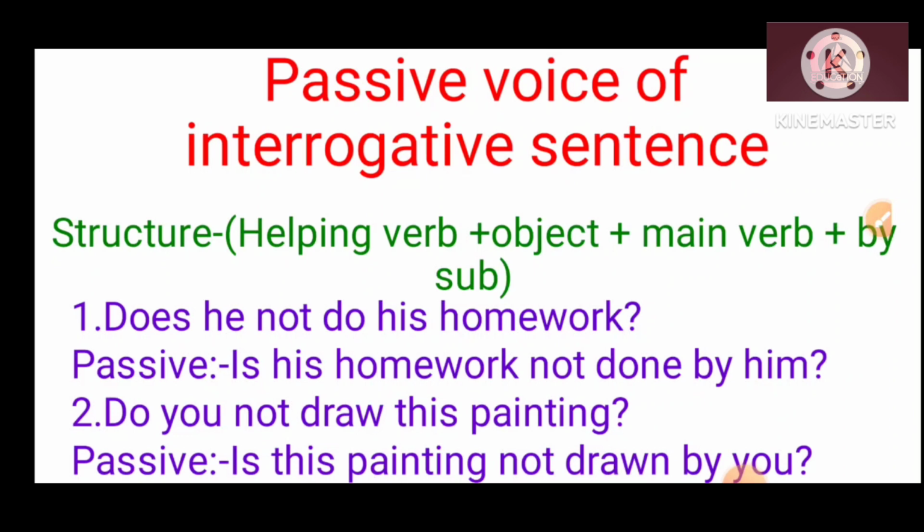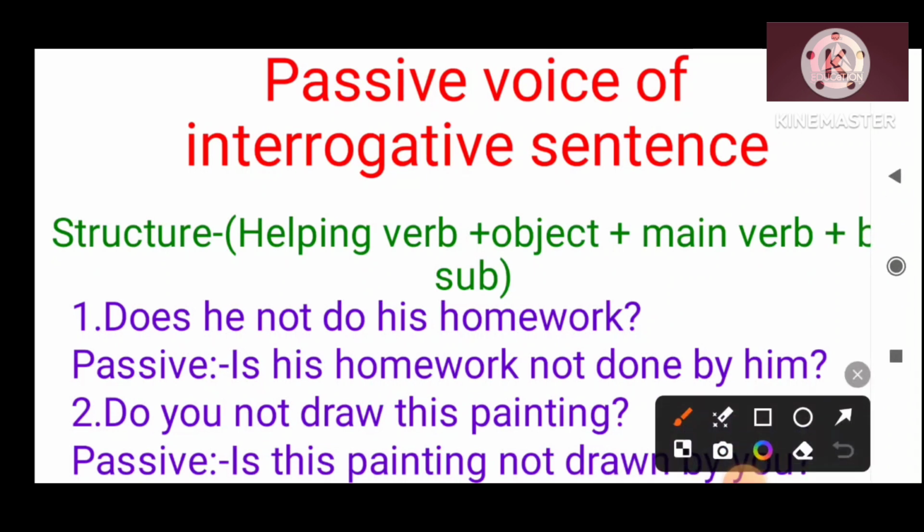Does he not do his homework? So it is starting with does, that's why it is an interrogative sentence. An interrogative sentence starts with a helping verb, then the subject, and then the main verb with other objects. And what will be the passive according to the structure? Firstly, you have to put the helping verb.